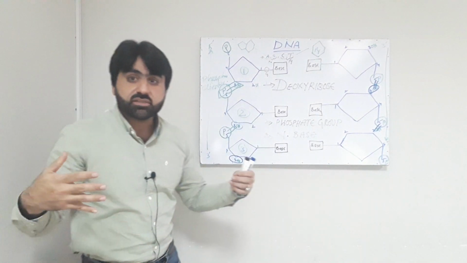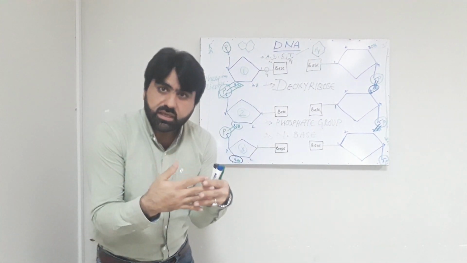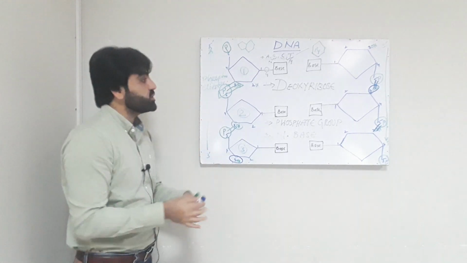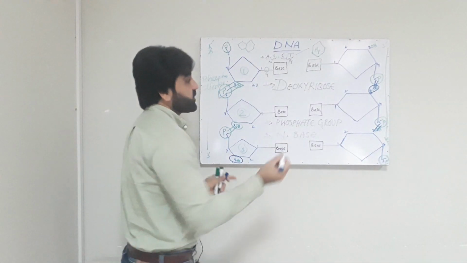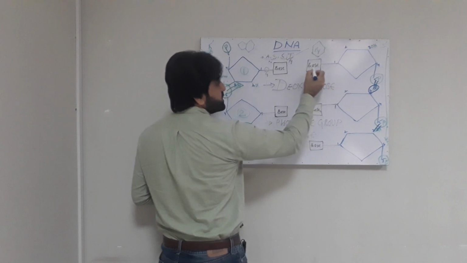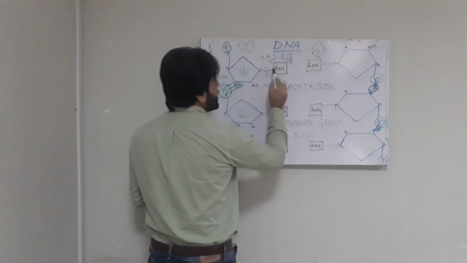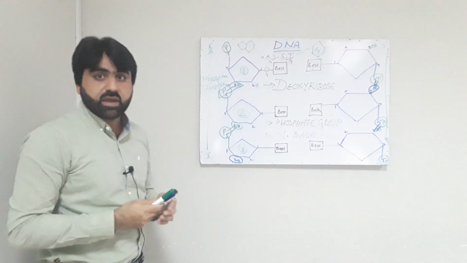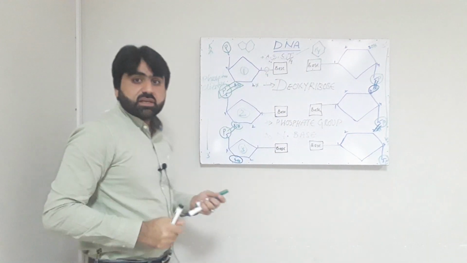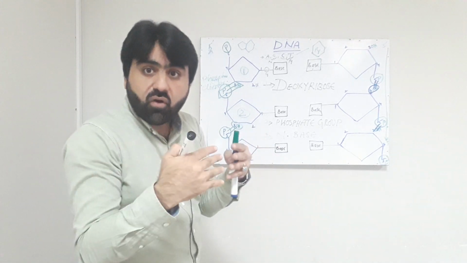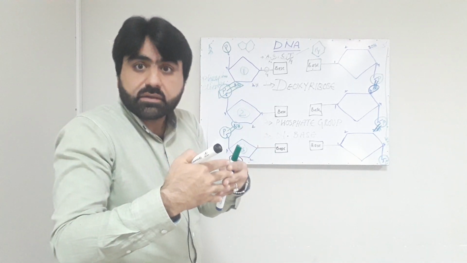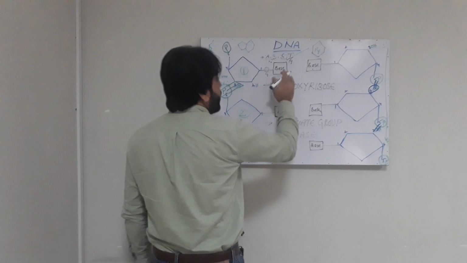Now how are these two strands attached with each other? So it is very important, as we know that at carbon number 1 there is a nitrogenous base attached in the nucleotide, and here you can see there is another nitrogenous base. So these nitrogenous bases will form bonds with each other.